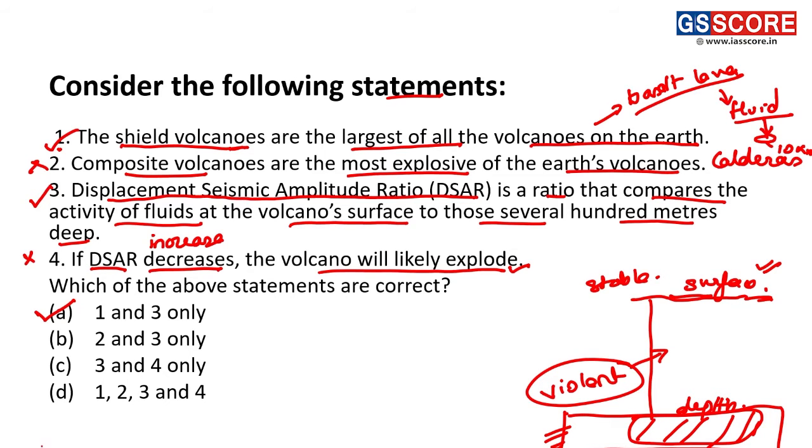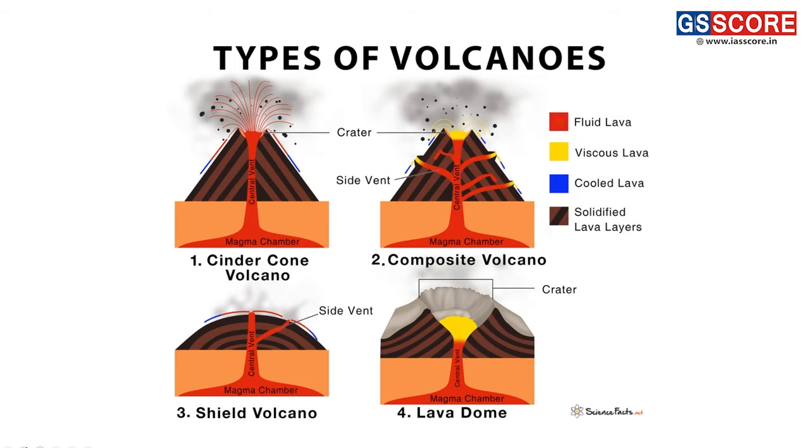Okay, now moving towards the next question. Here we can see the various types of volcanoes or volcanic eruptions. First we have the cinder cone volcano, then the composite volcano, shield volcano, and lava dome. These are the different types of volcanoes, and here we can see how the volcanic eruption is taking place.